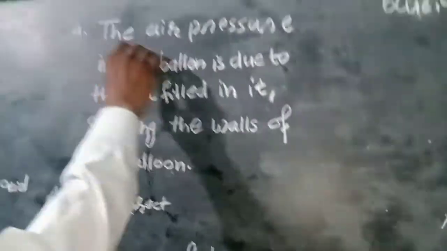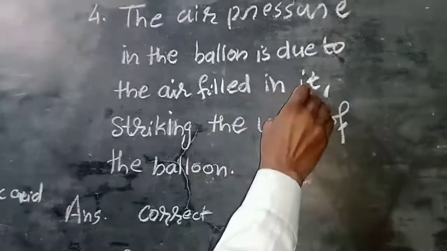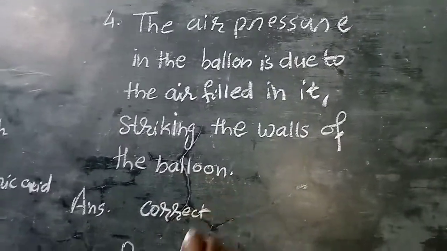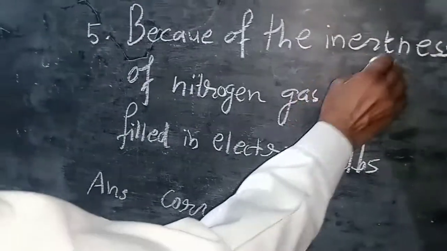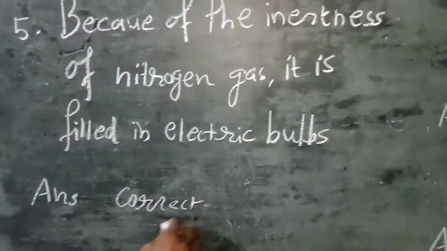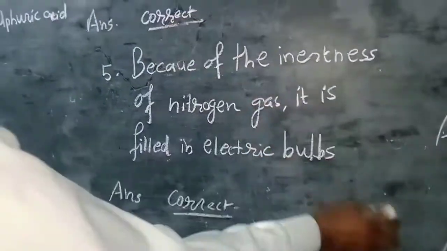Another question: the air pressure in a balloon is due to the air filled in it striking the walls of the balloon. It is correct. Because of the inertness of nitrogen gas, it is filled in electric bulbs. It is correct. These are already correct, so there is no change in their answers.